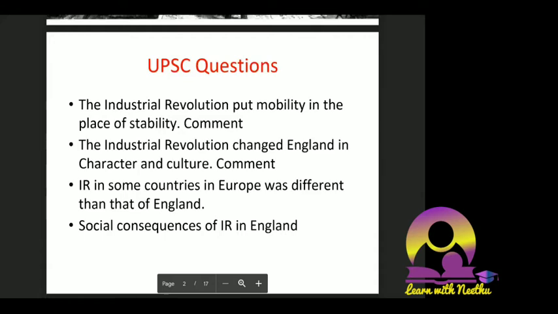Then we'll talk about feudalism, which we spoke about yesterday. From feudalism to the guild system to capitalism, how there was a flow. Then we'll talk about the impact of the Industrial Revolution, and that is our topic of discussion today. Okay, so these are the previous year questions. I told you it's a very simple topic. You have to understand a little about what, why, where, and these consequences, and you will be through.